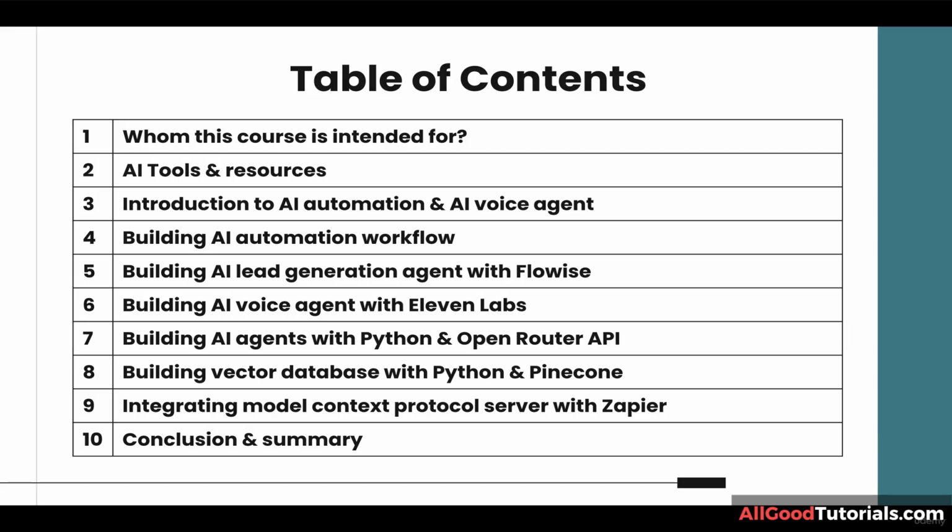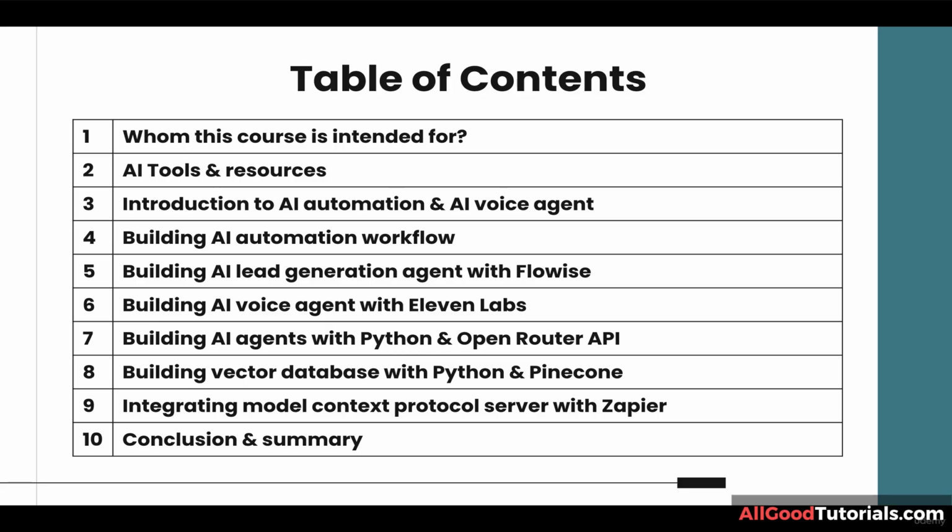Chapter 5, Building AI Lead Generation Agent with FlowiseAI. So the agent is going to be able to analyze every single lead. It is going to check if the lead is qualified or not. If the lead is qualified, then the agent will send a follow-up email and try to close that lead. Okay, now let's move on to the next chapter.